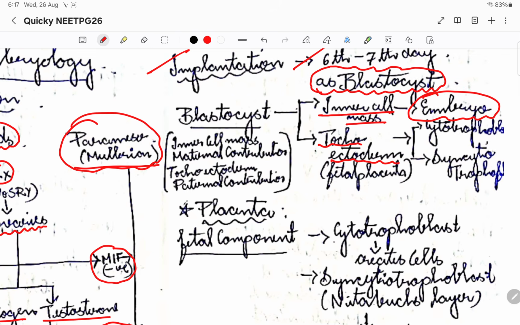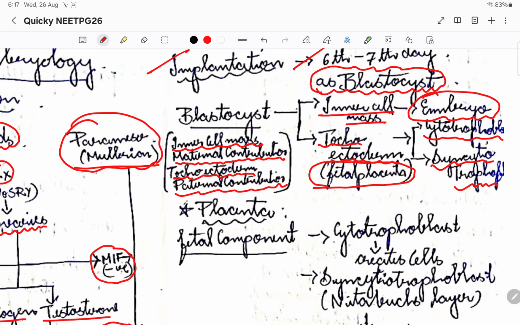So all the fetal tissue will be developing from the inner cell mass, whereas the outer trophectoderm will form the fetal part of the placenta. So the fetal placenta will develop from this. There are two parts for this, that is cytotrophoblast and syncytiotrophoblast. These are the parts of the fetal placenta. Please note, the inner cell mass will be the maternal contribution, whereas the trophectoderm will be the paternal contribution.